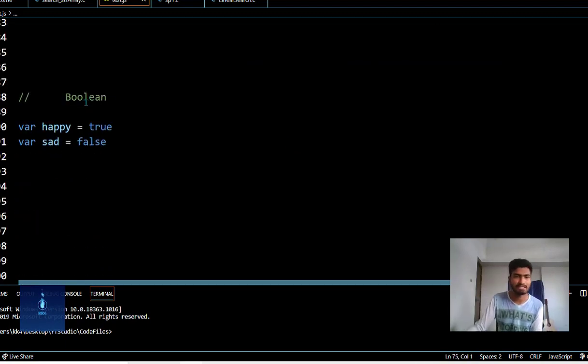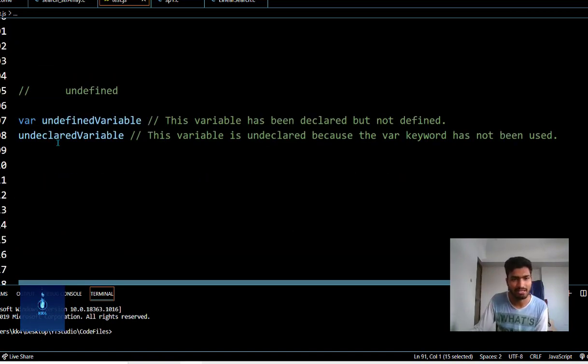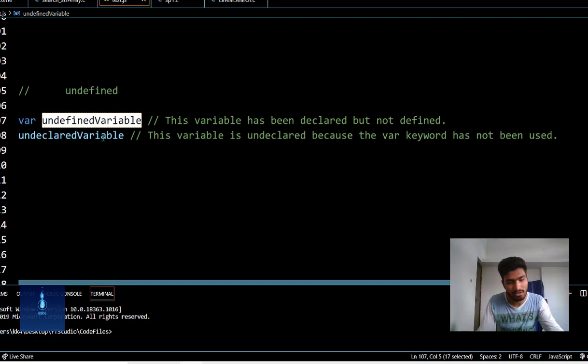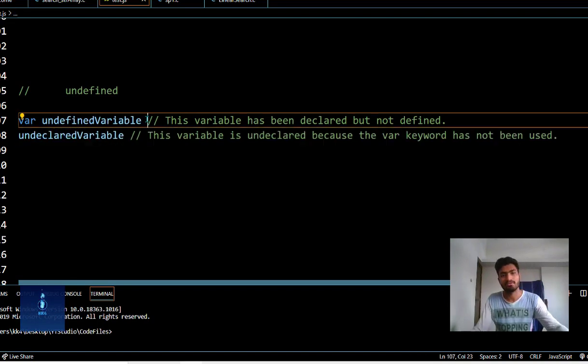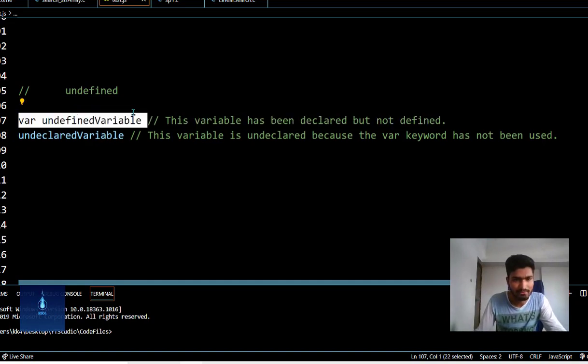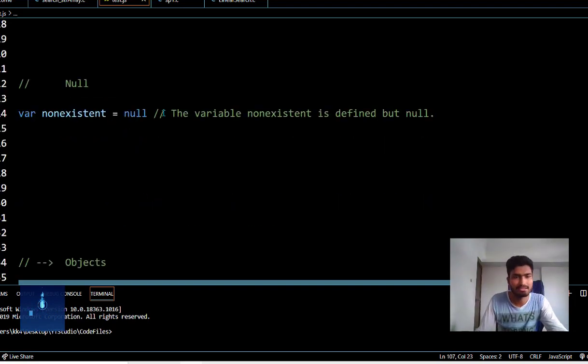And now we'll move to the next data type, booleans. Booleans are either true or false. In JavaScript, boolean has two values, true or false, where happy equals true and sad equals false. And now the next data type is undefined. An undefined variable has been declared but not assigned a value. I previously told you that if a variable is declared but not assigned a value, it will be undefined, and this is a data type, undefined. Here we have just declared this variable but not defined it, and therefore it is undefined.